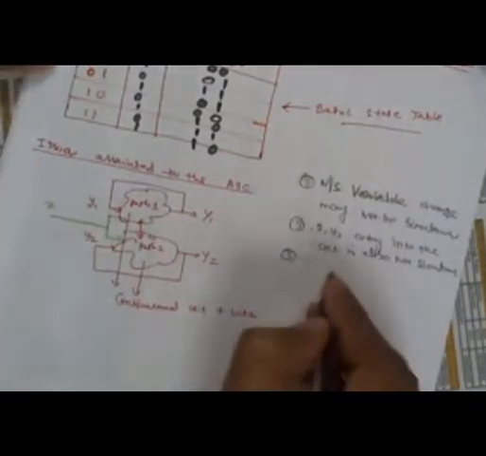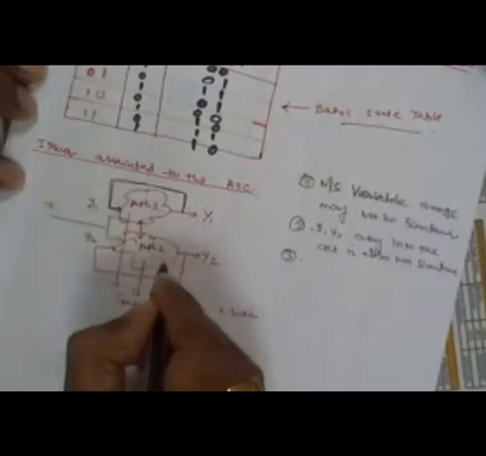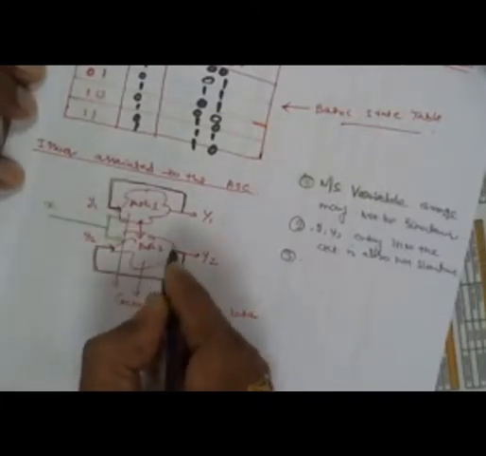Then another problem is the length of this feedback path. The length of this feedback path is there, no? So suppose... hello, are you getting me now?